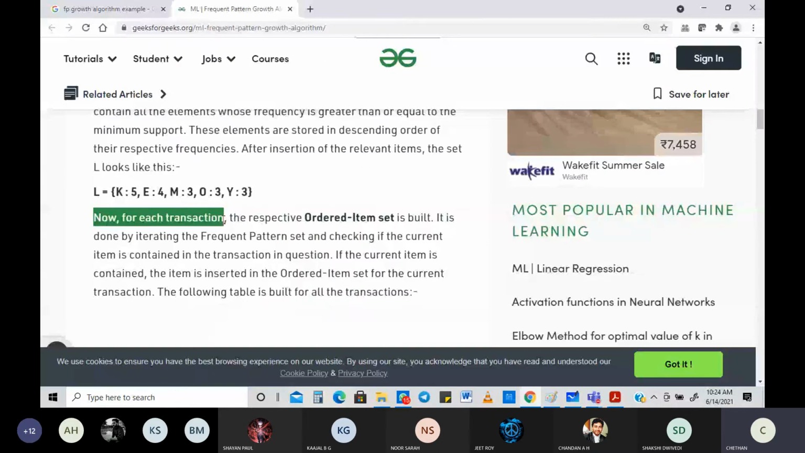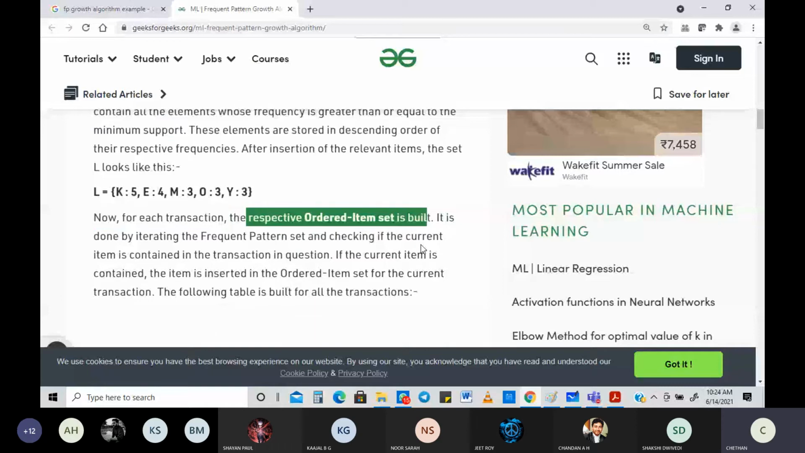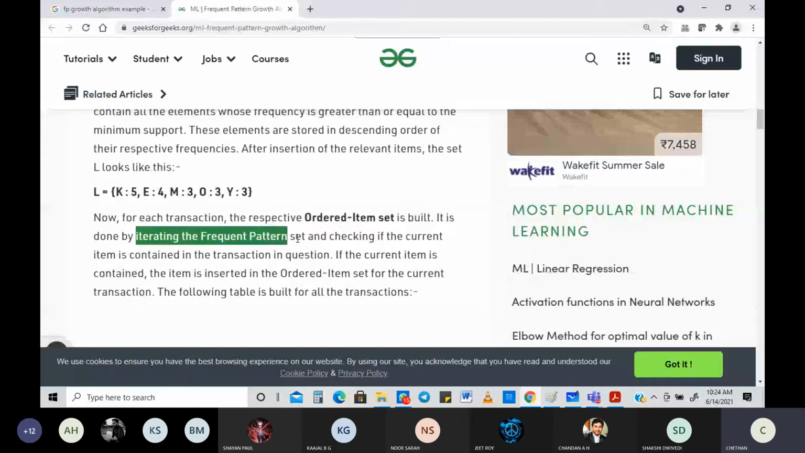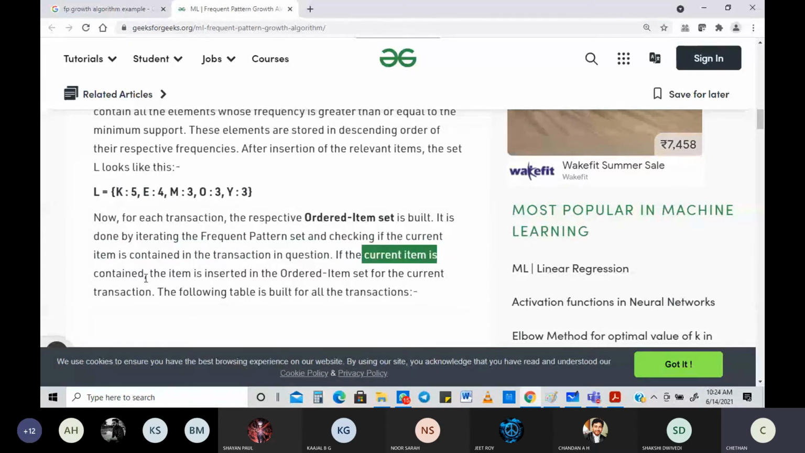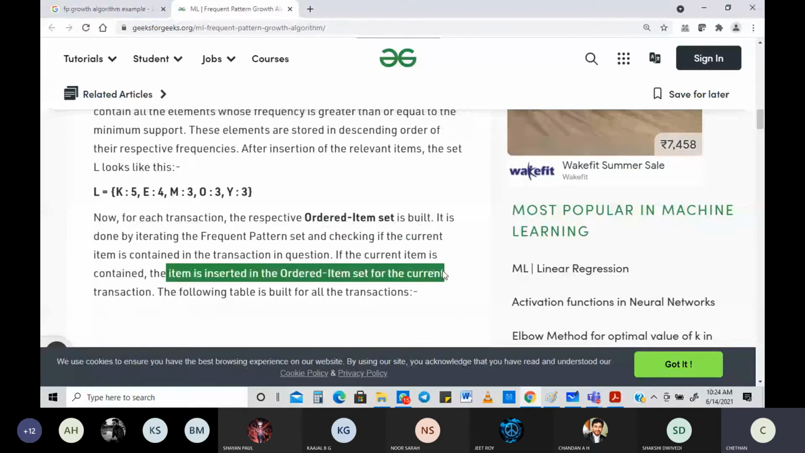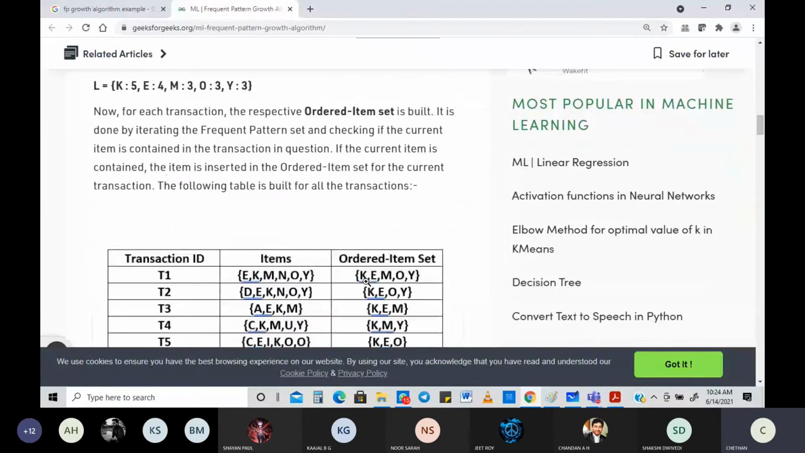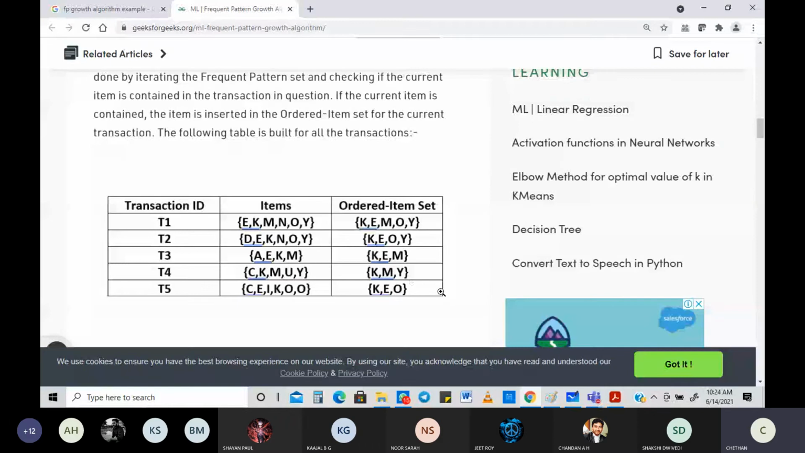It is done by iterating over the frequent pattern set and checking whether the current item is contained in the transaction. Is that what we did? Yes. If it is contained, what do you do? The item is inserted in the ordered item set for the current transaction. So that is what we have done, and this is what we got: the ordered item sets, nicely. The counts are 5, then 4, then 3, then 3, then again 3.